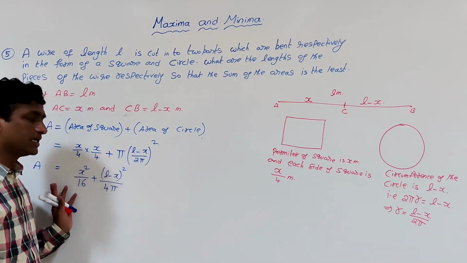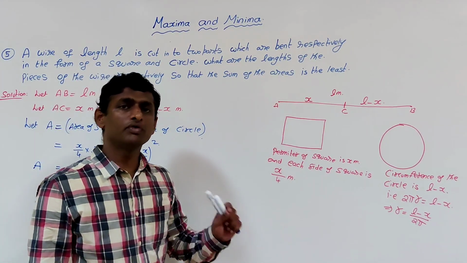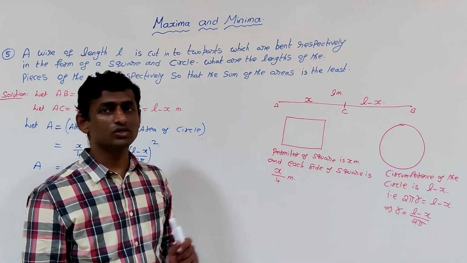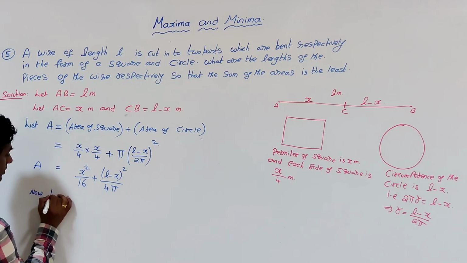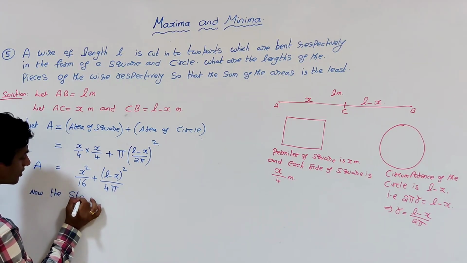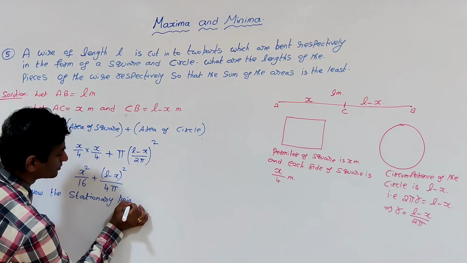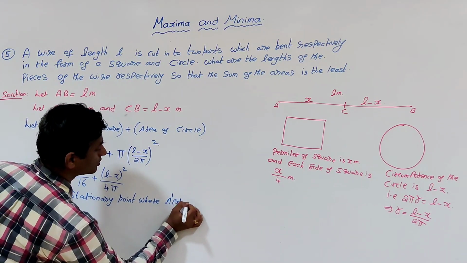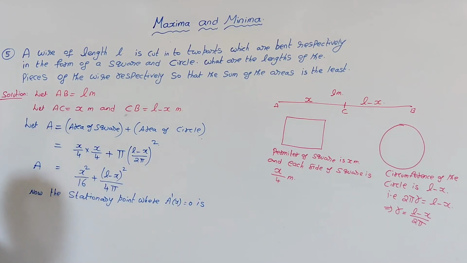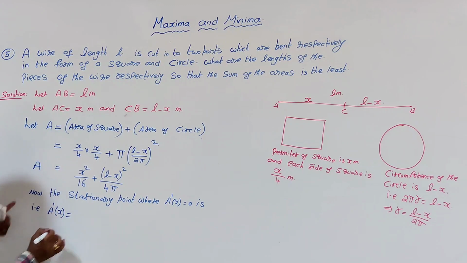Now as it is given that A is the least, means for least or maximum we have to find out the stationary points. The stationary points are where A dash of x is 0. Again we have to find out the derivative. So that is A dash of x, what is the derivative of this function?